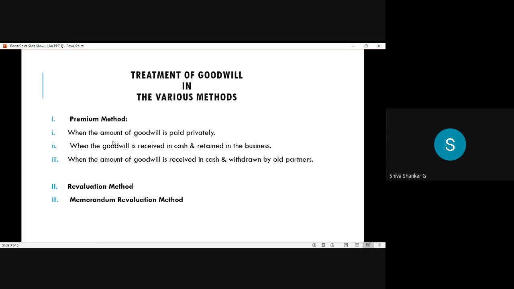It is an extension, a continuation, of the second method. In the second method, the goodwill is received but only retained in the business. But in the third method, the same amount we withdraw from the business. So these are the three important methods in the premium method.